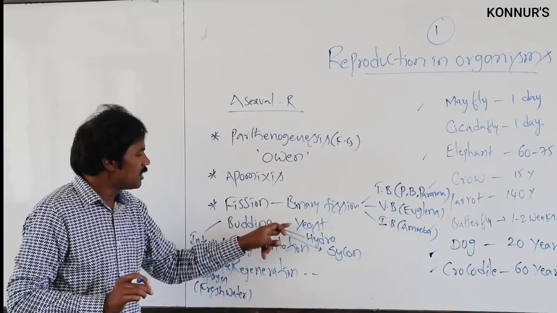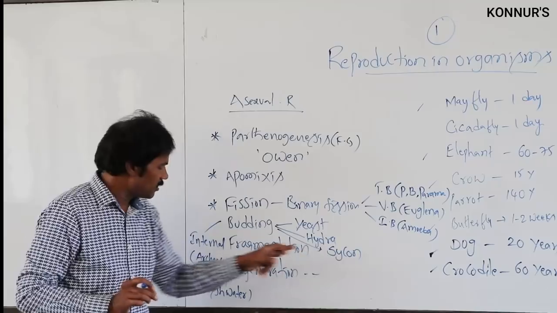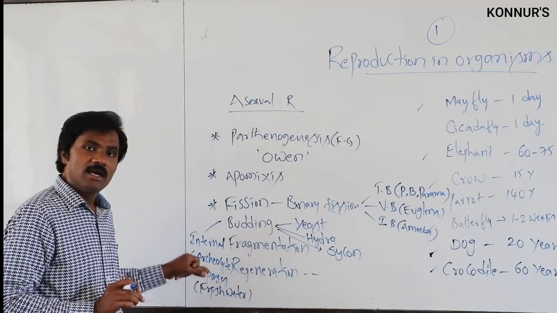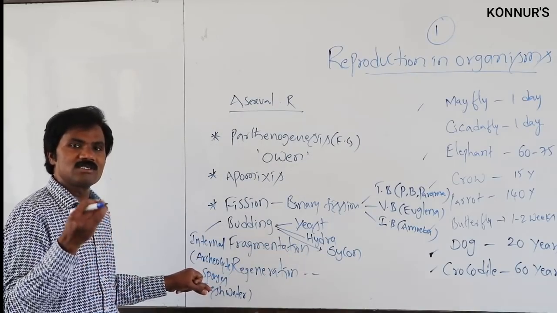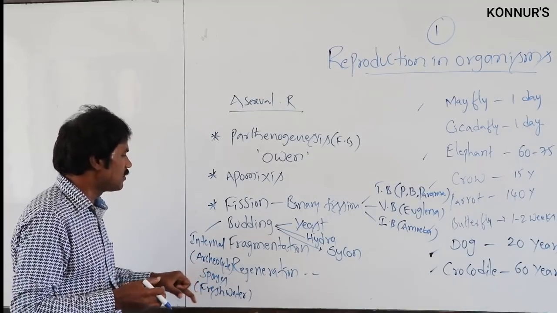Internal buds, scientifically, we call gemmule. But the external ones are present in yeast, hydra, and sycon. Sycon is the seawater one. The sponge with gemmules is the freshwater, internal one. Especially many of these particular cells are present, and one among these archaeocytes acts as the internal bud center.